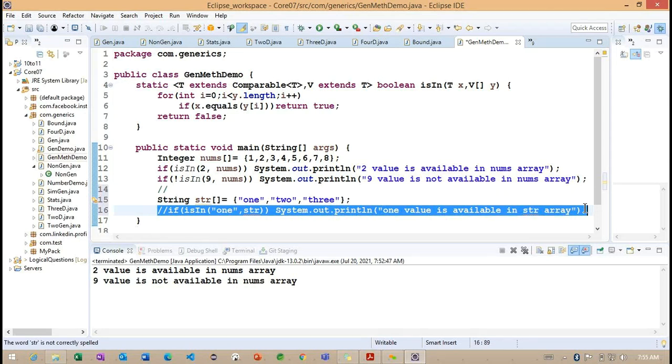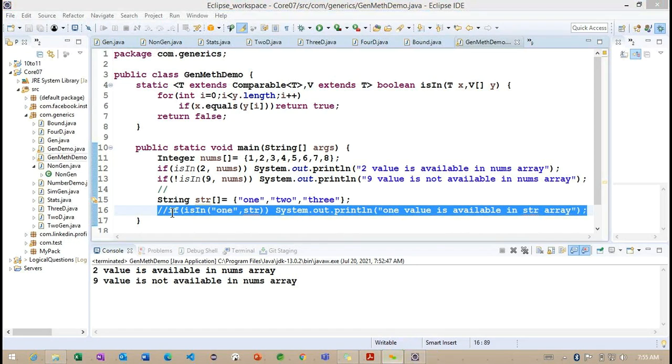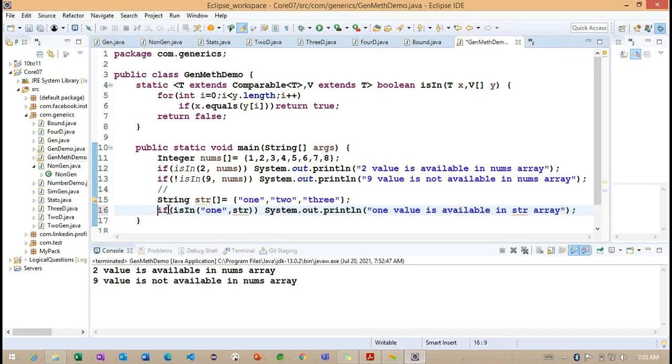So what are you trying to think here? Okay, so observe here, we are not getting any error here. Why are we not getting any error here?